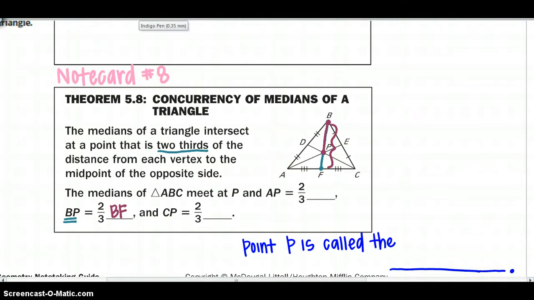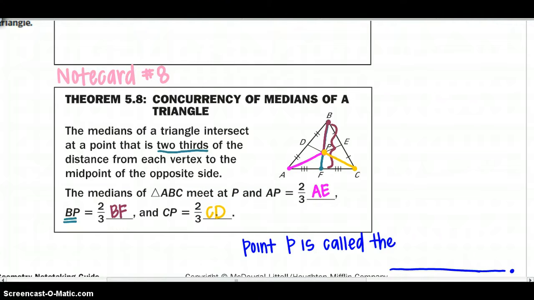And then looking at the rest of them, AP is 2/3 the distance of AE. And then last, CP, so from the vertex to the centroid, is 2/3 the distance of CD, the whole length.